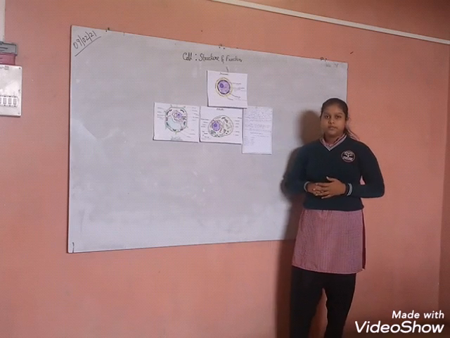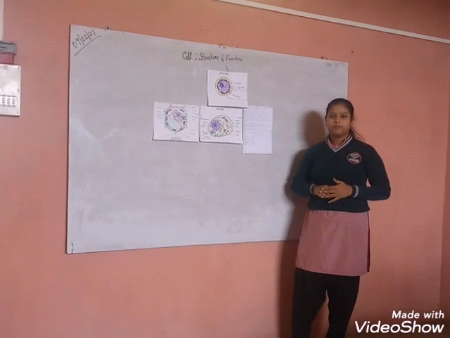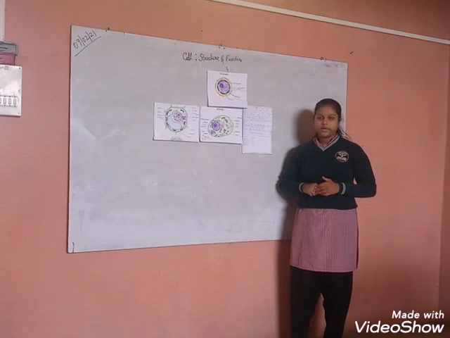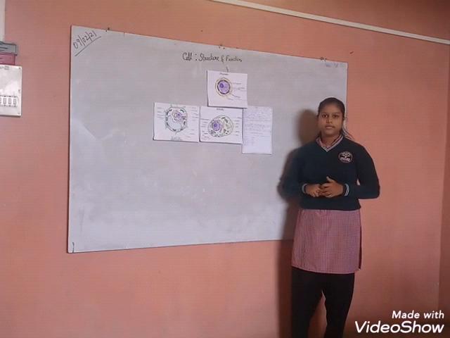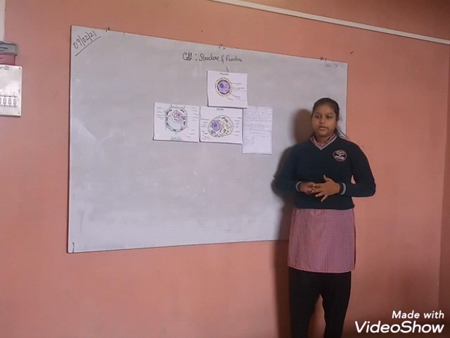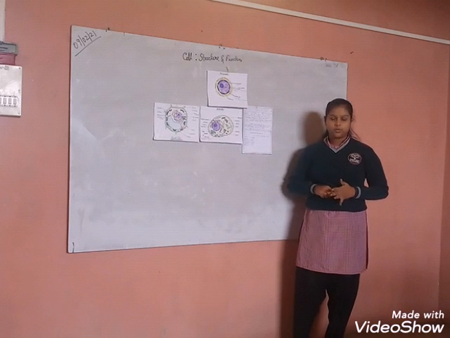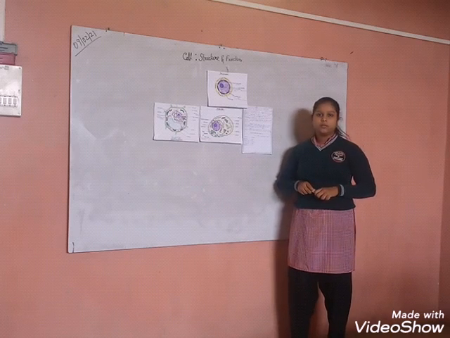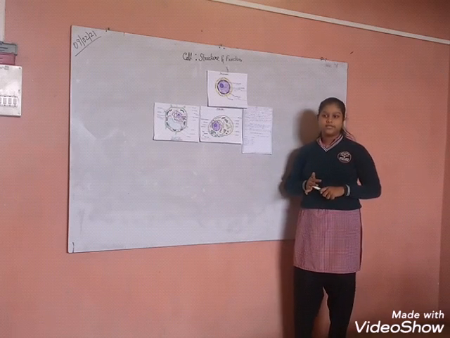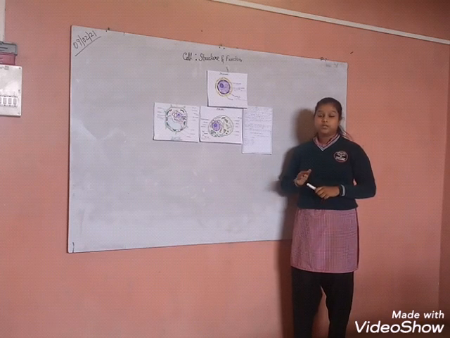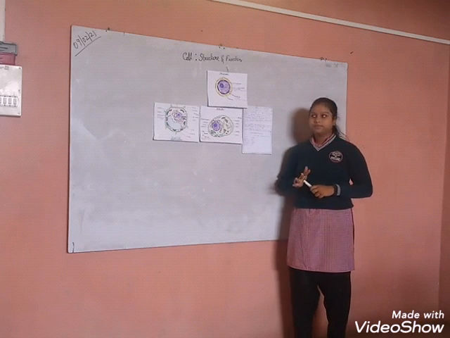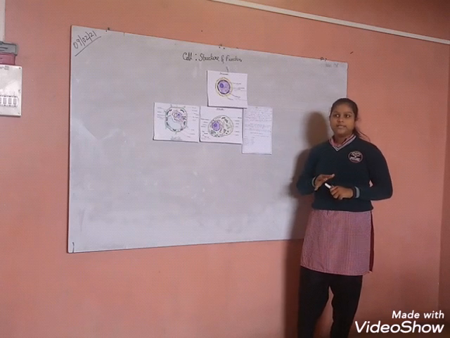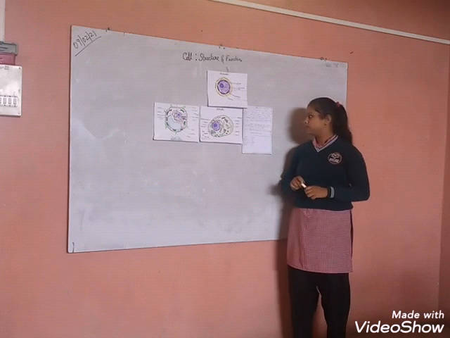Robert Hooke coined the term cell in 1664. Organisms may be composed of only one cell or many cells. An organism whose body consists of only one cell is called a unicellular organism, and an organism whose body consists of many cells is called a multicellular organism. The smallest cell is bacteria, which ranges from 0.1 to 0.5 micrometer, and the largest cell is the egg of an ostrich, which is 170 millimeters in diameter.